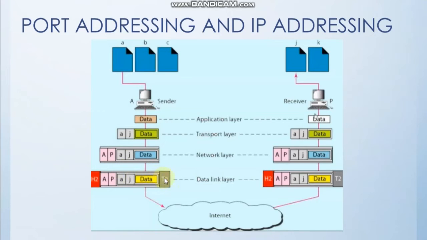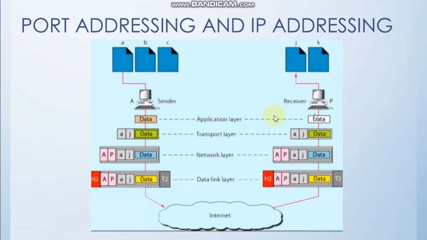After the content is generated in the data link layer, it is converted to zeros and ones and routed over the internet across other routers, and it then reaches the receiver's computer. Here the receiver computer knows that this part contains the destination MAC address, this part contains the destination IP address, and this part contains the destination port number. So after it reaches the application layer, the data that was being processed in port number A of the sender is sent to port number J of the receiver computer with IP address P.